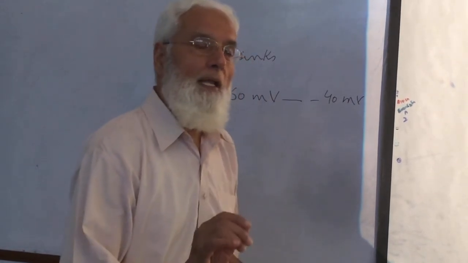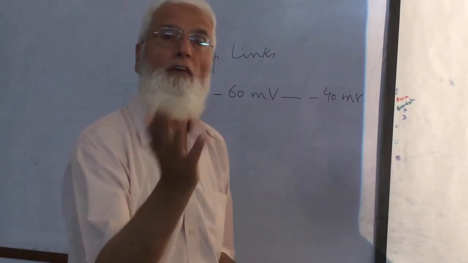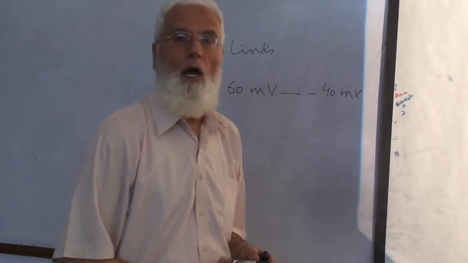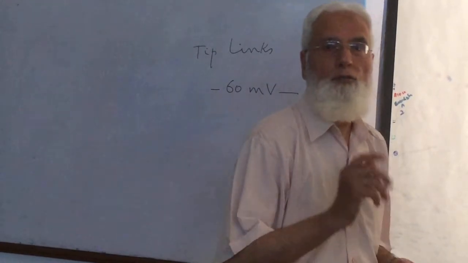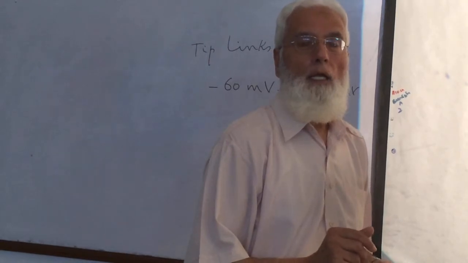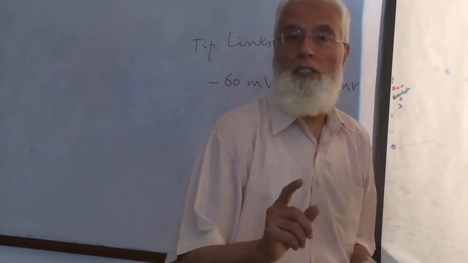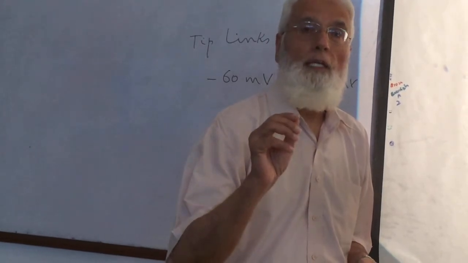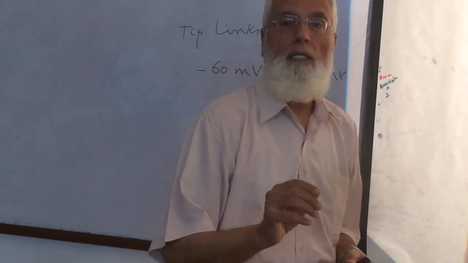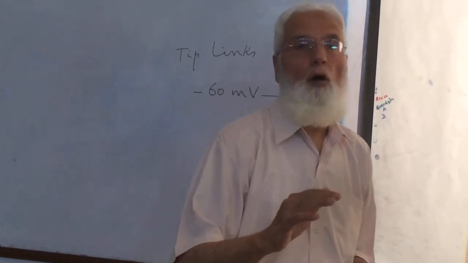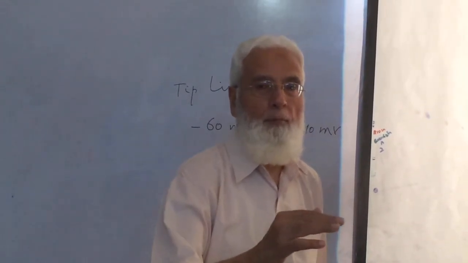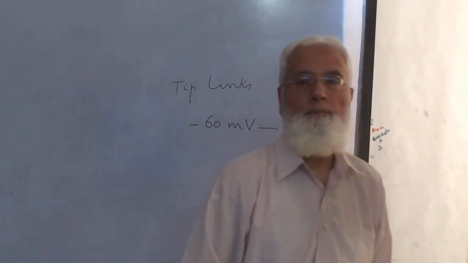Now when there is bending of stereocilia away from the kinocilia, there is more tight closure of the ion channels in the membrane of the hair cells at the attachment of cilia with the cell body.